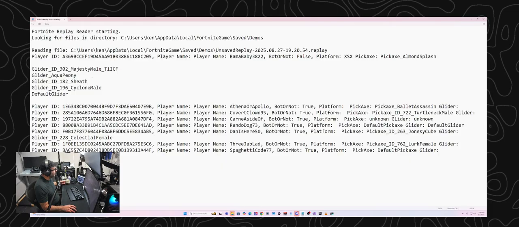What I don't know is, after the fact, we already know that they're a bot because it tells us in the data. During the game, I don't actually think you can analyze the replay file. That's one thing I haven't tried, but I don't know that there's a way to actually analyze this file while the game is still running or still in play. It may not even save it on the hard drive until the game is over.